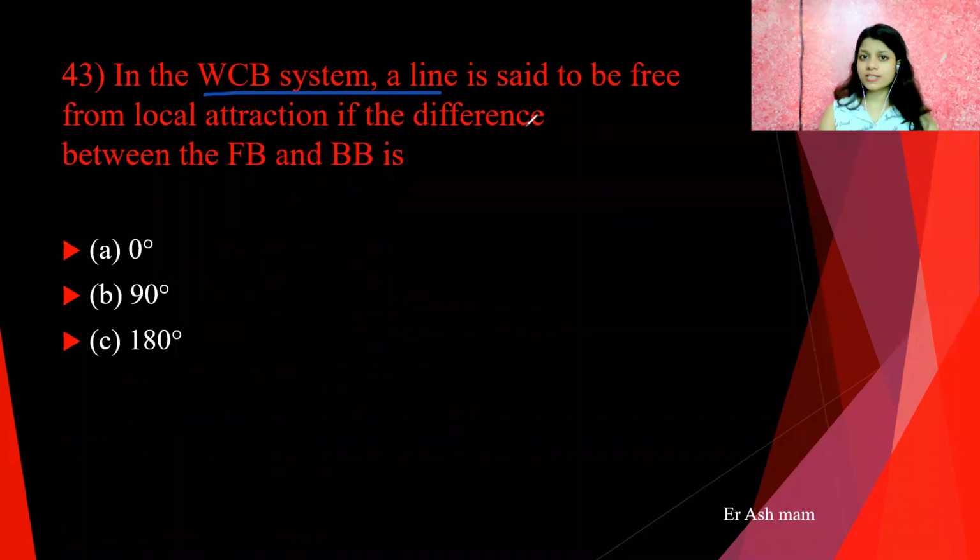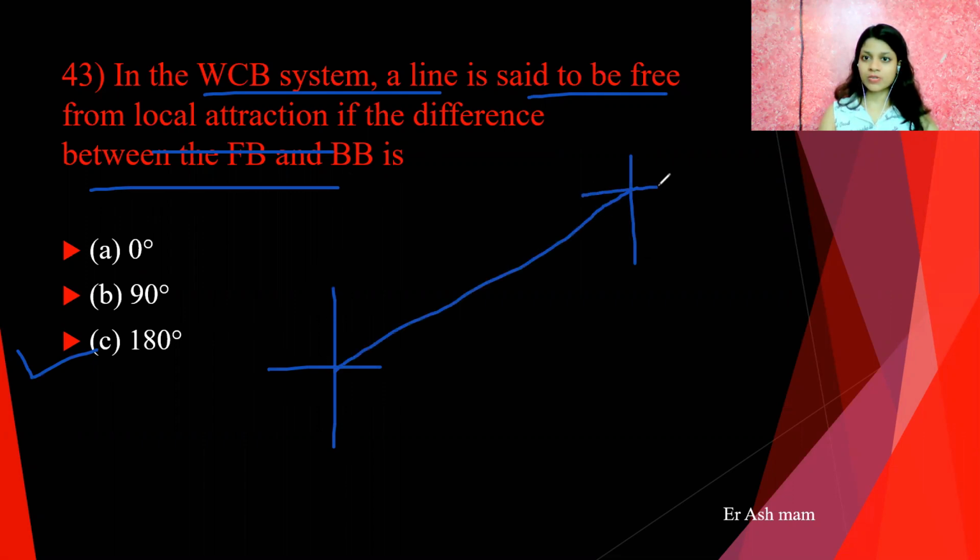In the whole circle bearing system, a line is said to be free from local attraction if the difference between the fore bearing and back bearing is. The answer is 180 degrees. We know that if it is a line, with north, south, east, west, and this is the fore bearing. Fore bearing is the angle we measure from the north direction to the forward direction of the line, and back bearing we measure from the north direction to the back side of this line. So this one is the back bearing, and here is the fore bearing.